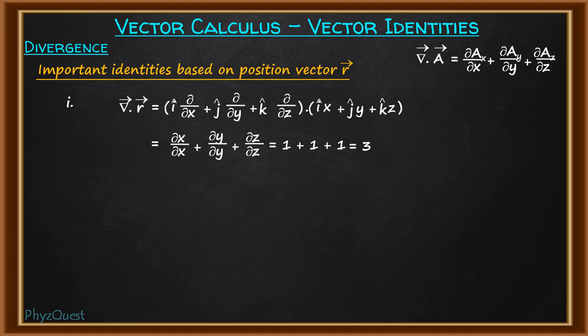Now suppose we have a constant vector c and the position vector r. So when divergence is taken over the cross product c cross r, so here del dot c cross r.